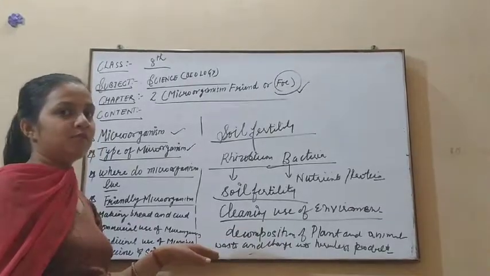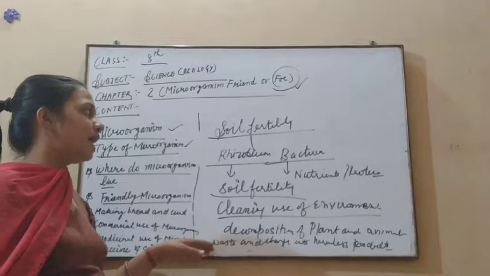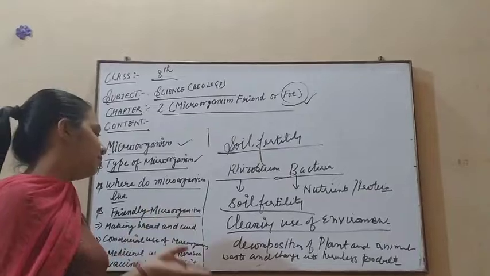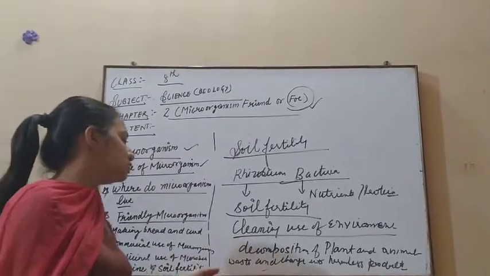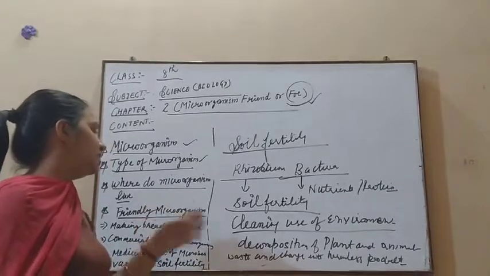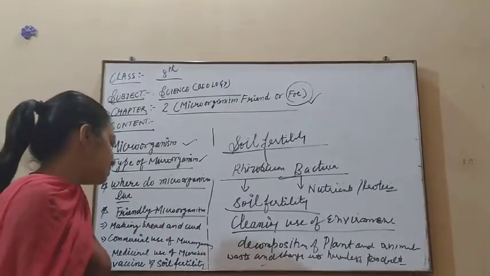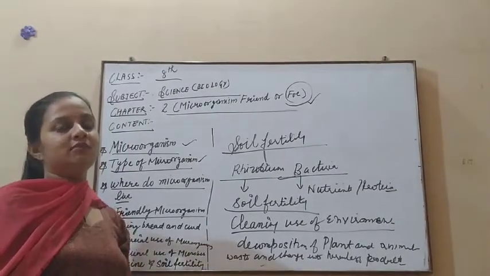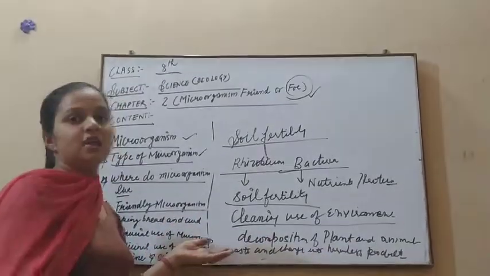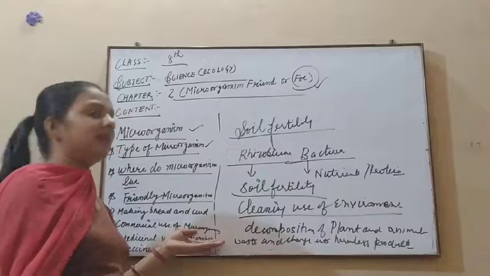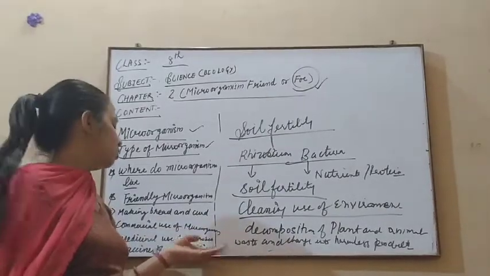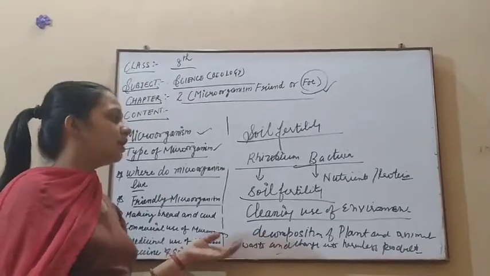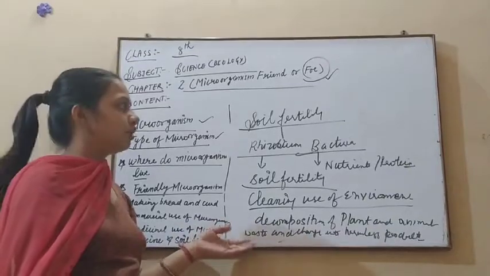So microorganisms play a very important role in our life. With the help of microorganisms, we can make curd from milk, and make bread fluffy, bhatura dough also, and other bread and cake, all made fluffy by the effect of microorganisms. And on the base of alcohol, wine and vinegar are all made with the help of microorganisms. In the medicine line also, and in vaccines also, they play a very important role, and in increasing soil fertility also. Decomposition of plant and animal waste, they also play a very important role. Thank you so much.